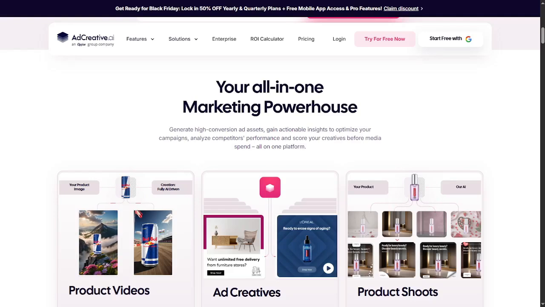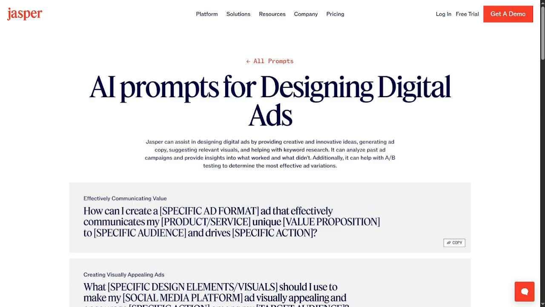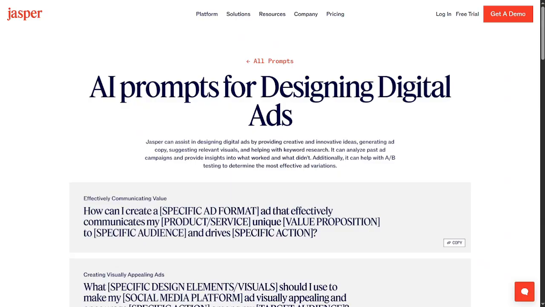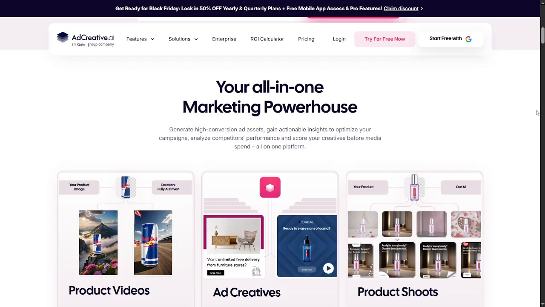AdCreative.ai and Jasper Ads are two popular tools that promise to make ad copy creation faster, easier, and more effective. Both use artificial intelligence to generate headlines, descriptions, and creative ideas, but they focus on slightly different strengths. For small businesses and solo marketers, choosing the right one can have a real impact on your workflow, your ad performance, and even your budget.